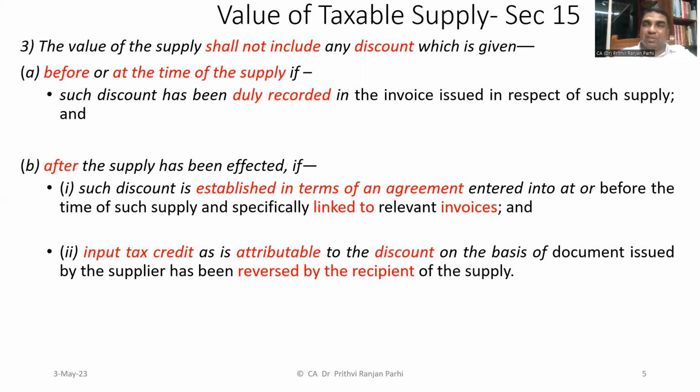Right. So this is the important subsection 3 of section 15, which is discussing these 2 points. Discount may be given before or at the time of supply, or it may be given afterwards also. That's not an issue. But if it is given before or at the time of supply, it must be recorded in the invoice itself. If it is given after supply, it must be backed by some agreement and it should be linked with some invoice, and ITC must be proportionately reversed.